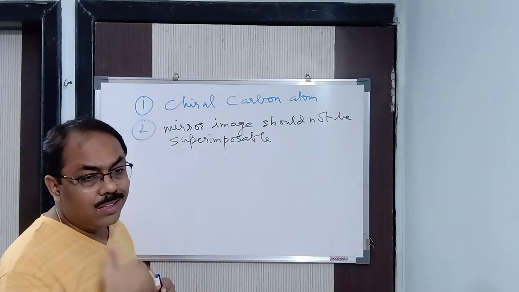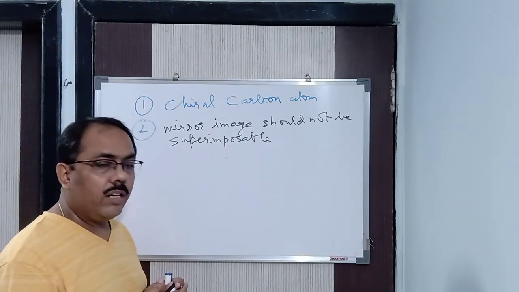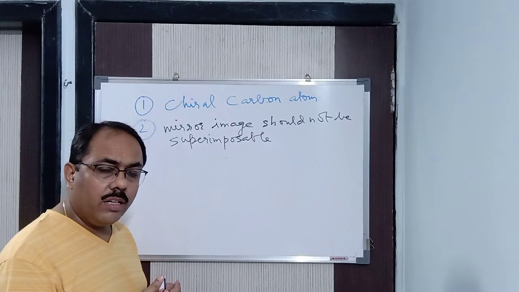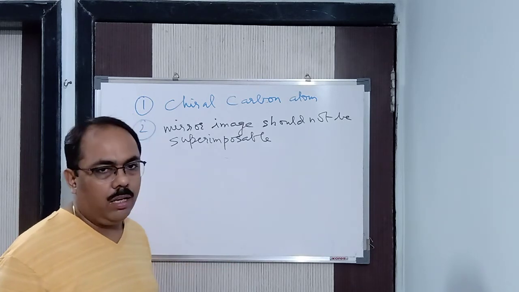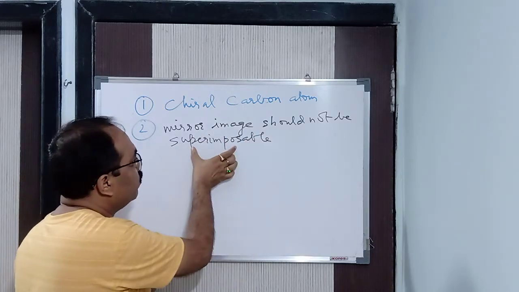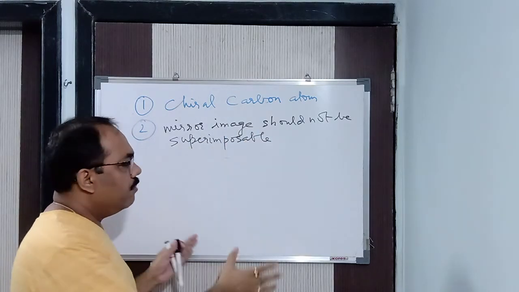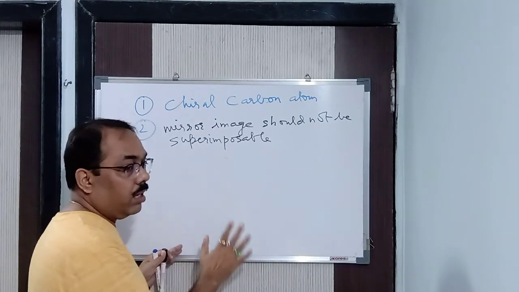So what are the necessary conditions? It should not have a plane of symmetry. That means if it is not symmetrical, the mirror image should not be superimposable. That means the mirror image should not overlap upon the object. That means it is not symmetrical.